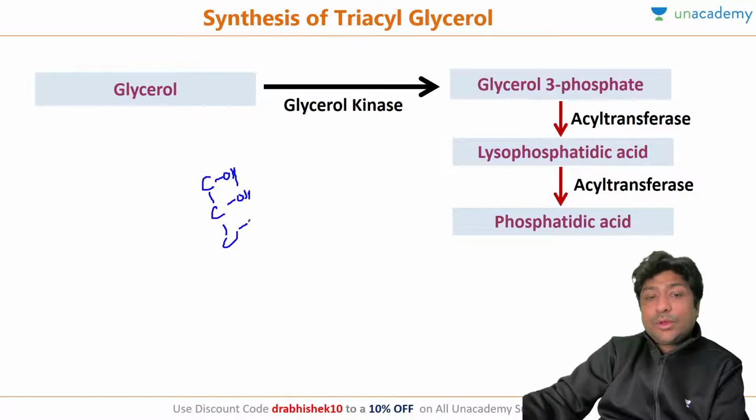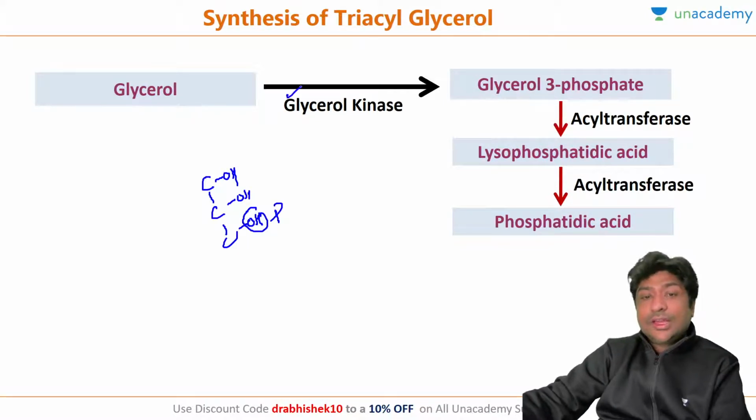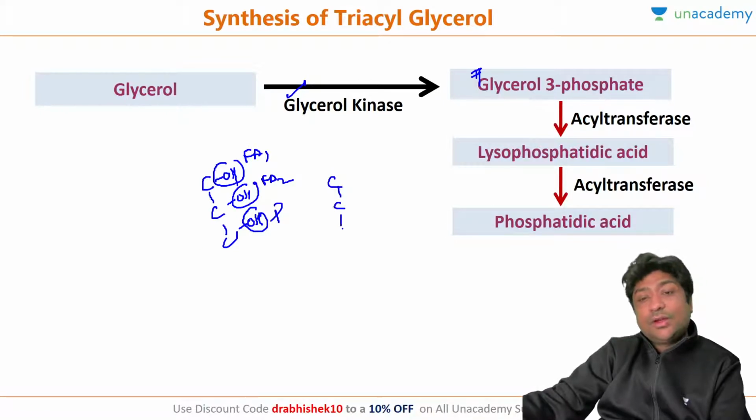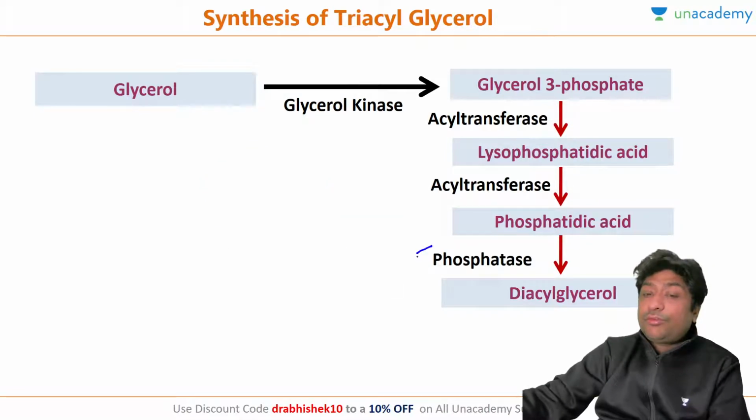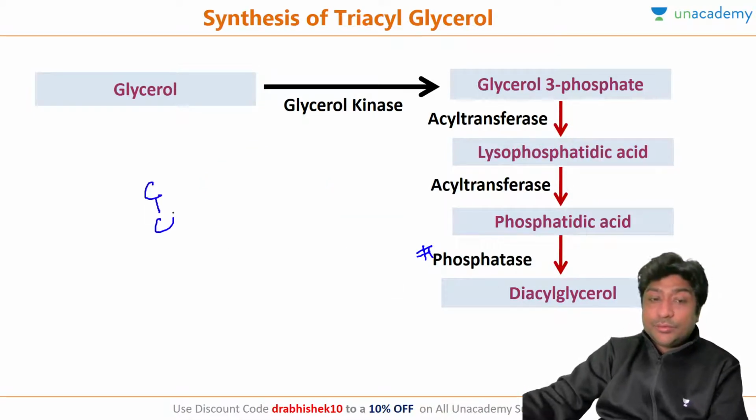This was your glycerol molecule, and instead of this OH, first a phosphate was added, so glycerol kinase converts it into glycerol 3-phosphate. Then the first fatty acid was added here, then the second fatty acid here. So what we have is phosphatidic acid, with fatty acid 1 here, fatty acid 2 here, and here you have the phosphate. Now, with the help of phosphatase, that phosphate is removed. So this was the structure till now, with fatty acids, and the phosphate was here.